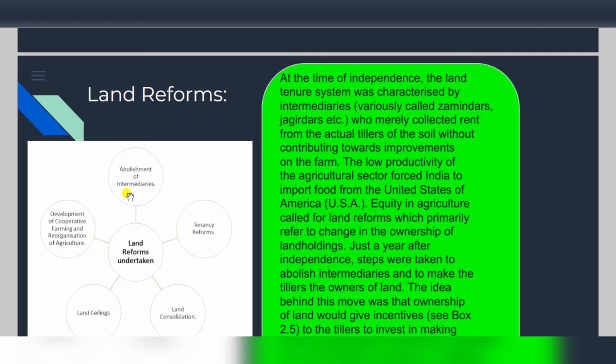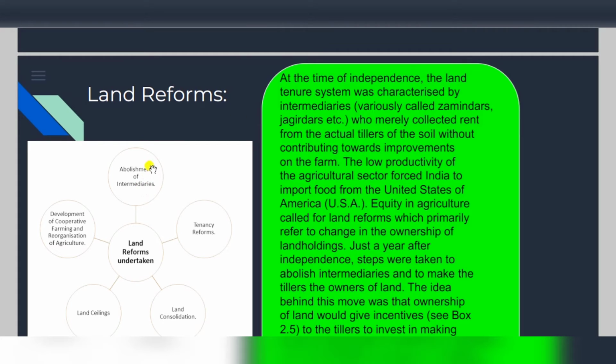There was a continuous abolishment of intermediaries. At the time of independence, the land tenure system was characterized by intermediaries called zamindars or jagirdars, who merely collected the rent from the actual tillers of the soil without contributing towards the improvement of the farmlands. This led to low productivity of the agriculture sector, which forced India to import food from foreign countries such as the USA. This brings a need for change in the agriculture sector, and this arises in land reforms.